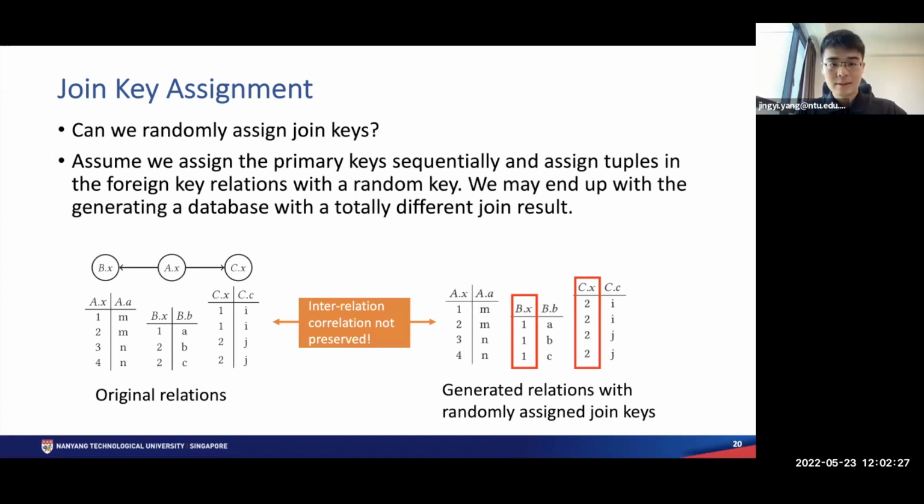We may end up with generating a database with a totally different join result. For example, if we look at the generated relation on the right here, where we randomly assign the join keys, we may end up assigning the foreign key 1 to all tuples in relation B and the foreign key 2 to all tuples in relation C. This produces an empty inner join result. So there's no way the generated relation can preserve the input cardinality constraints.